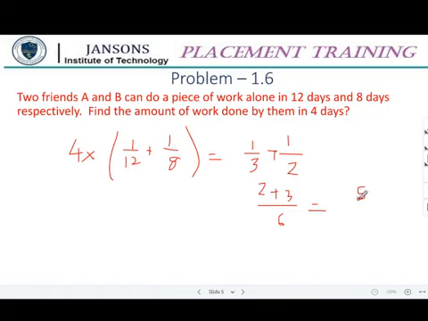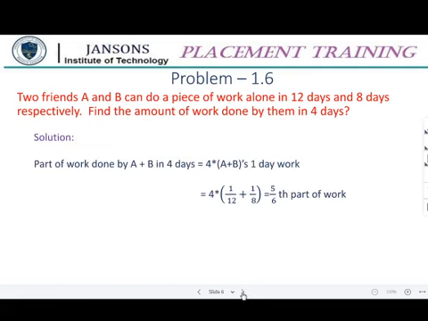Okay, fine, 5 by 6. Yeah. So is it right? I think it is all easy, simple problems based on whatever we did yesterday. Yeah, this is the answer.